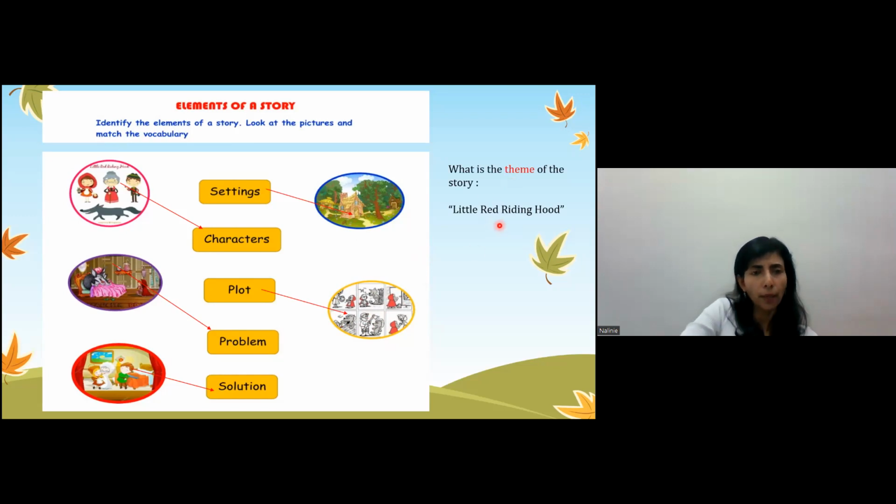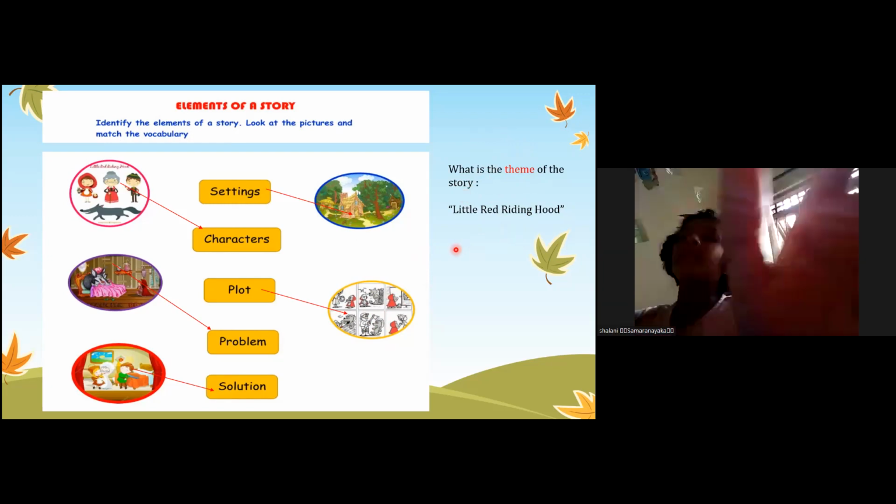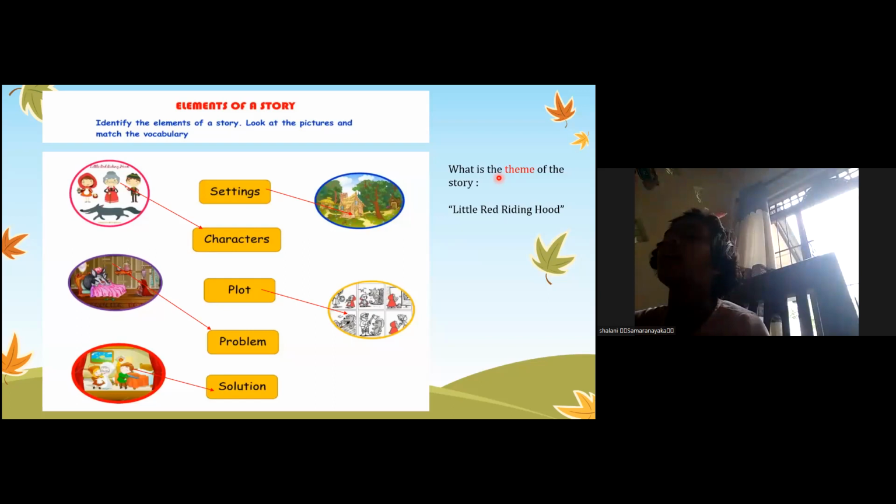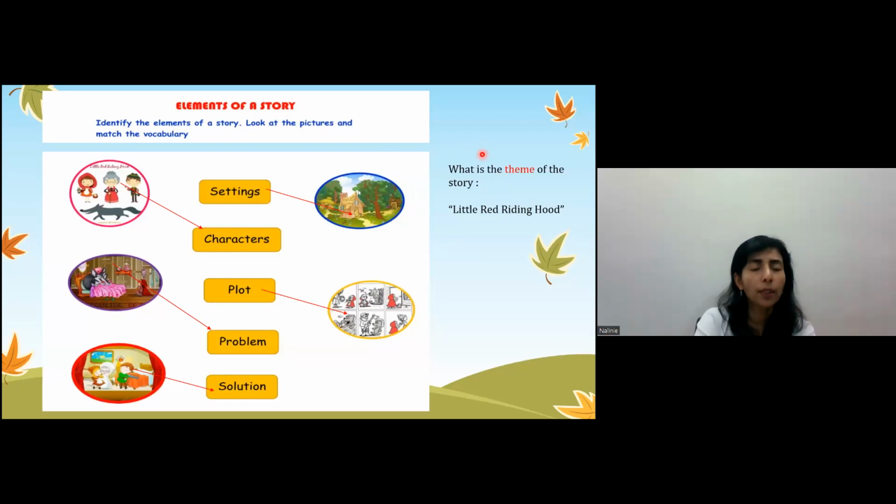It's about Little Red Riding Hood, right? And what do you think the moral of the story is from this Little Red Riding Hood? Anybody? What do you think the story of Little Red Riding Hood tells you?